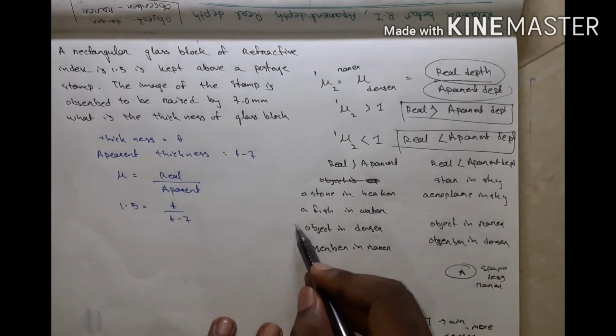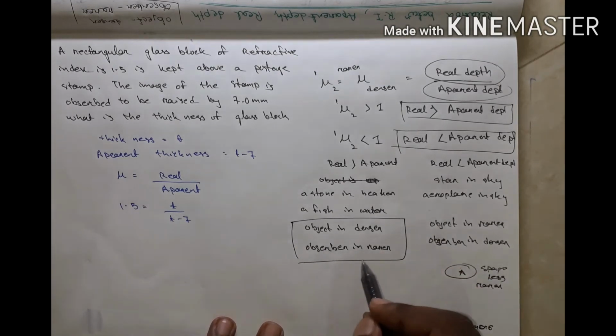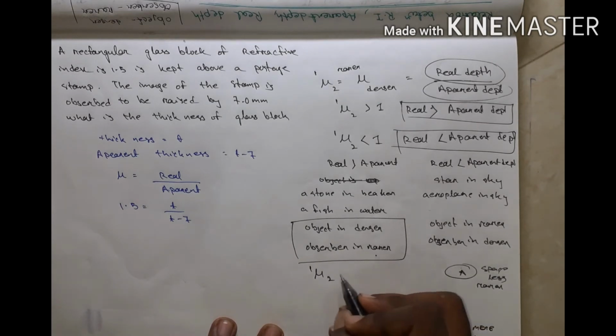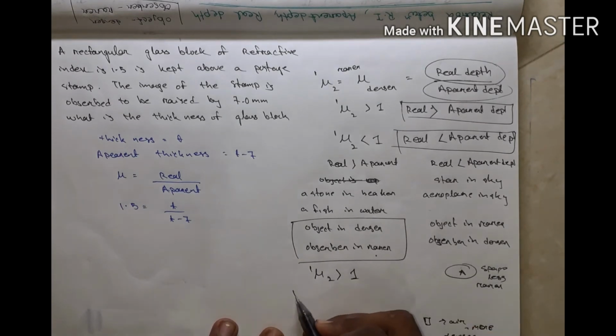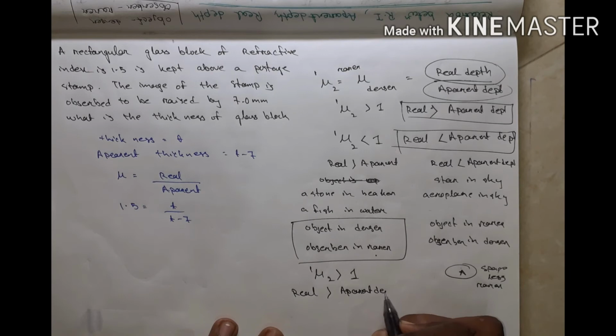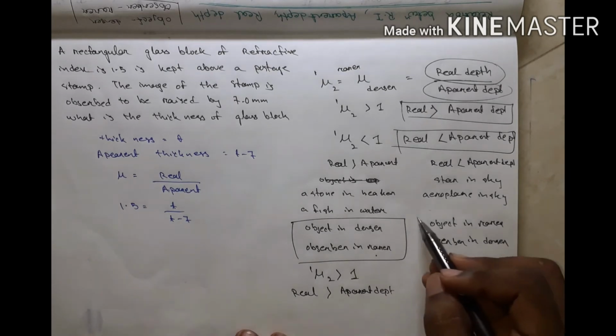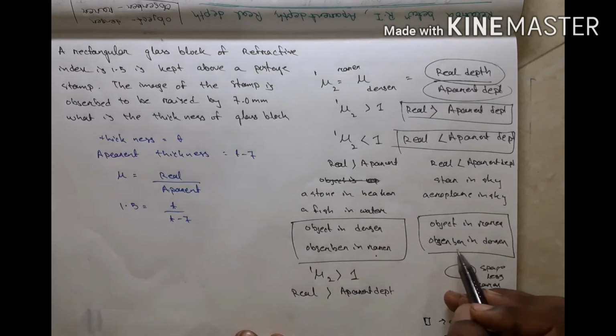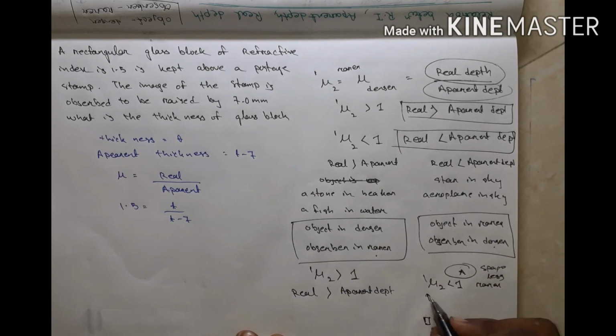Understand? When the object is in the denser medium and the observer is in the rarer, mu is greater than 1, that is, real depth is greater than apparent depth. When the object is in the rarer medium and the observer is in the denser, mu is less than 1 and real depth is less than apparent depth.